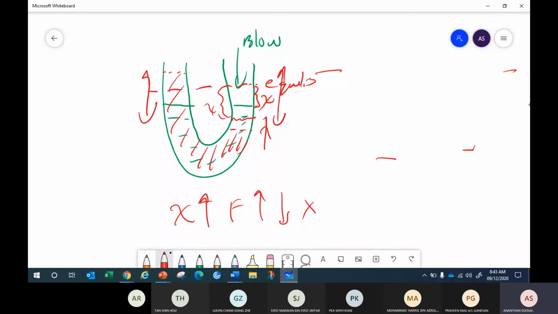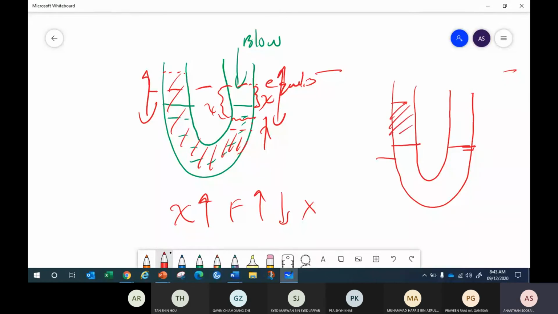What force is trying to restore it back here? The water level is like this. The water which is on top here, the weight of this water on top is acting as the force downwards. When the level of water on top increases, the force which is pulling it down, the weight of the water on top, increases.